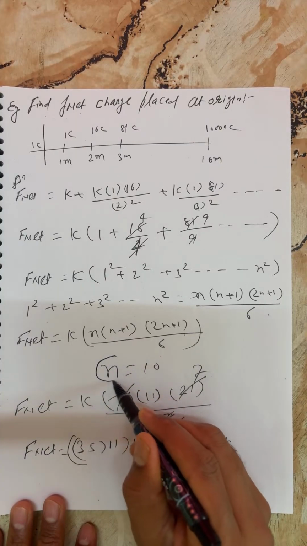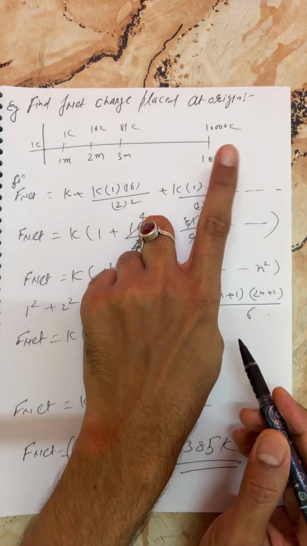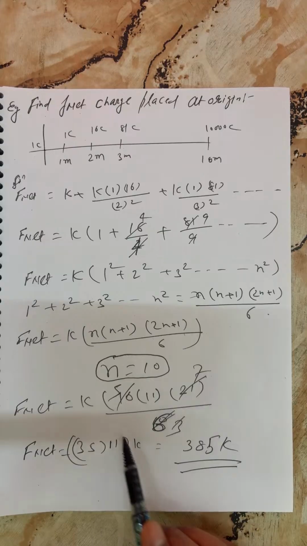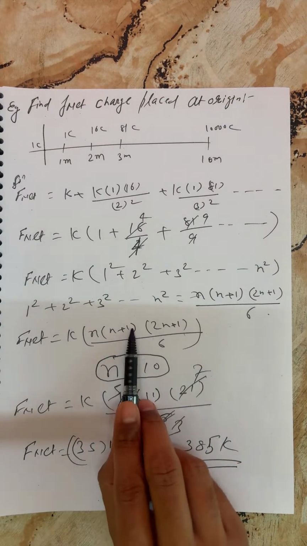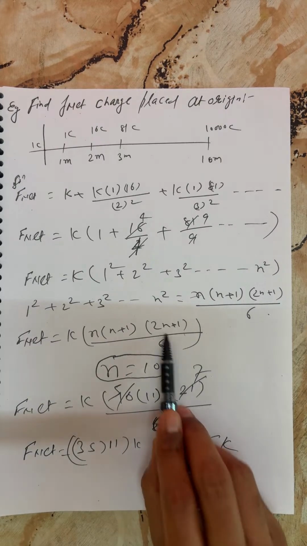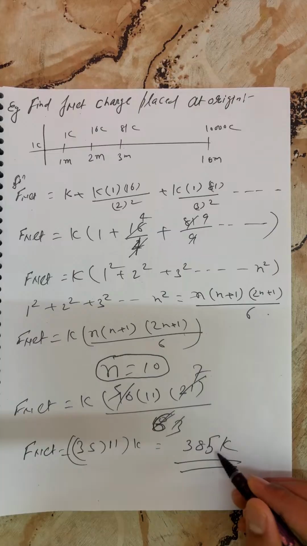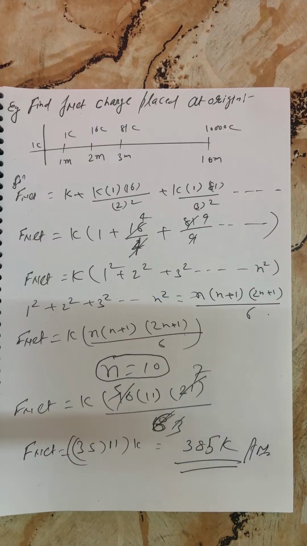You can take n equals 10, up to 10 meter, we have to calculate, my dear. So n equals 10, you can put n over here. n plus 1 is 11, 2n plus 1 is 21, by 6. I can solve here and you will get 385K. I hope you got it.